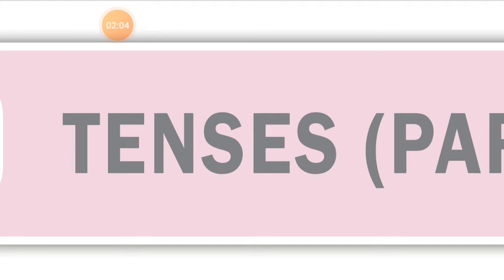So present tense talks about the current time. Past tense talks about the time that is gone, that is already finished. And the future tense talks about the time that hasn't yet come, that is yet to come.